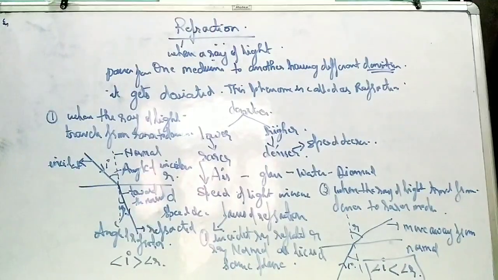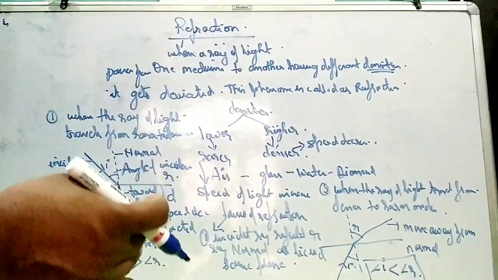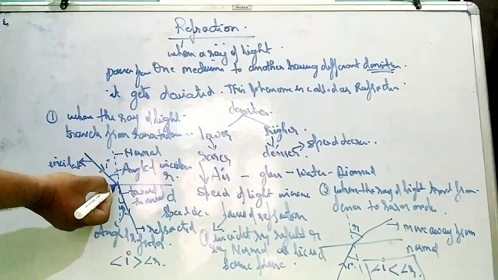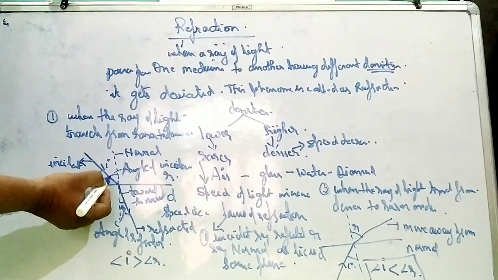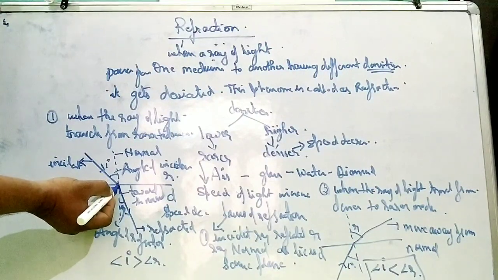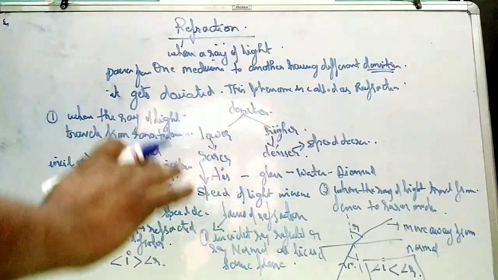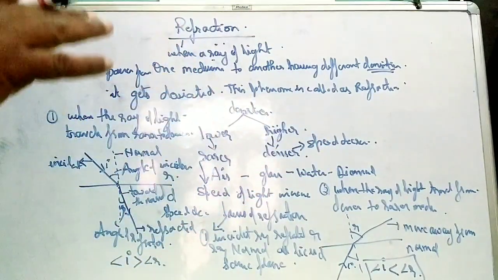The point of incidence is where the incident ray is meeting, and the point of refraction is from where the refracted ray starts. All are lying in the same plane. This is the first law of refraction.